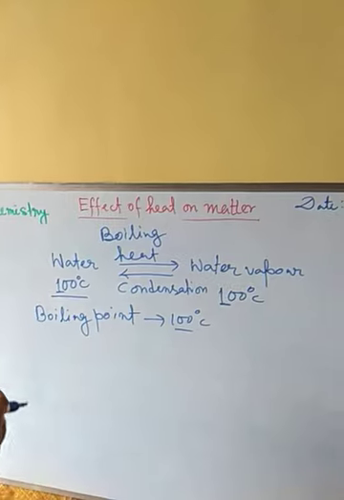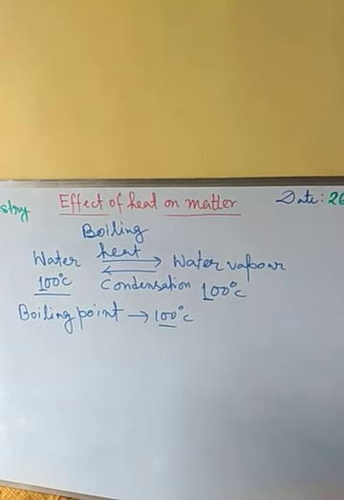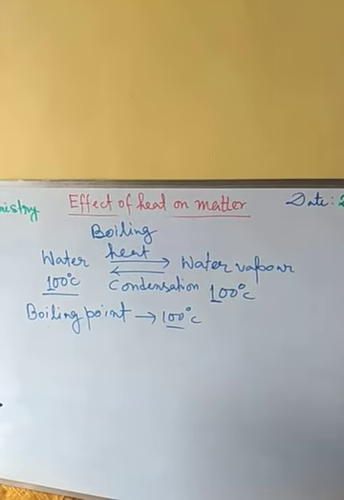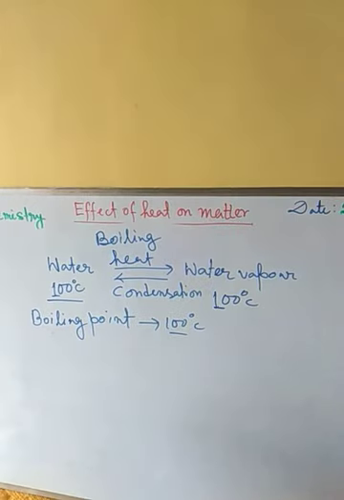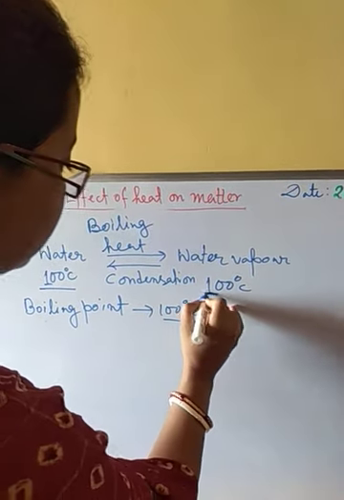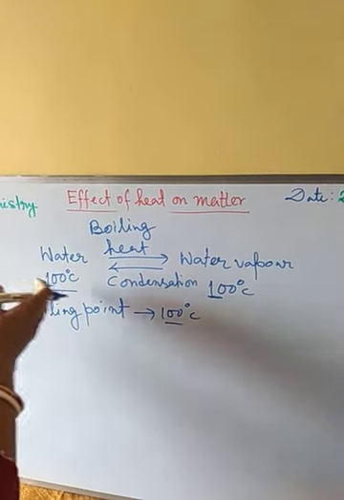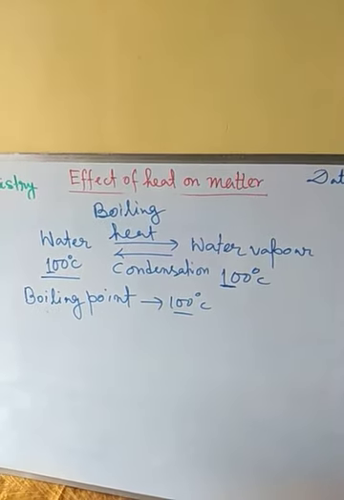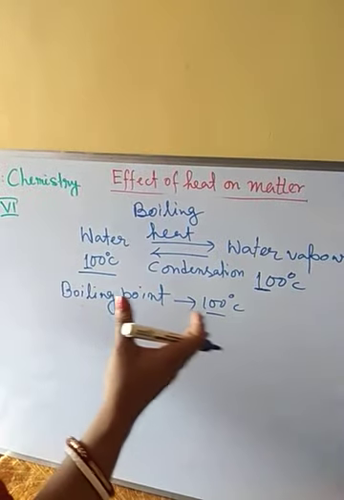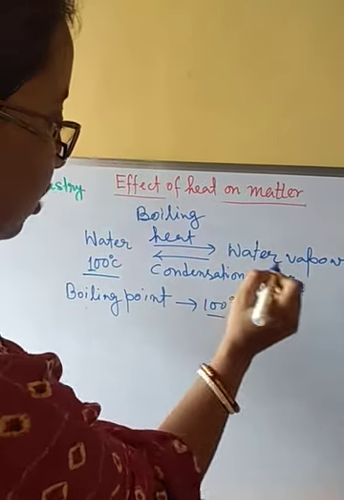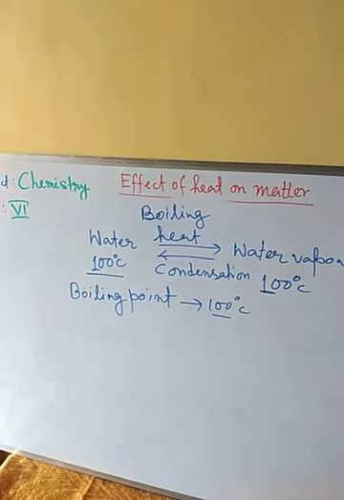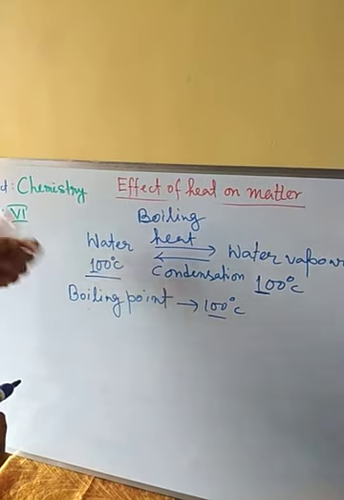So during this change of state from water vapor to water, that means the condensation process, here also we will see the temperature of water vapor is 100 degrees centigrade and the temperature of water is also 100 degrees centigrade. When all the water vapor has converted to water, only then can the temperature change.